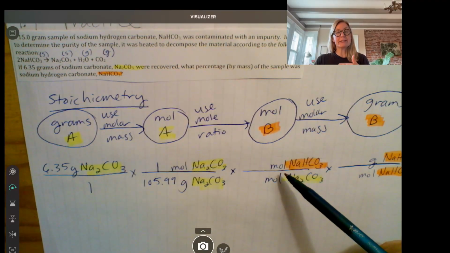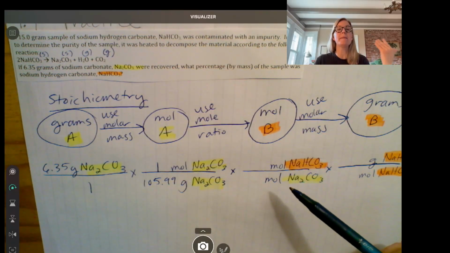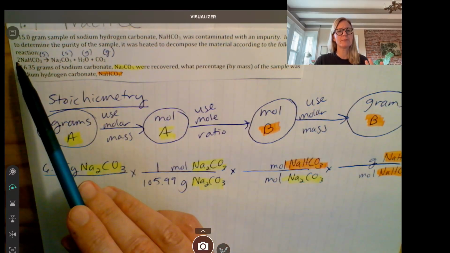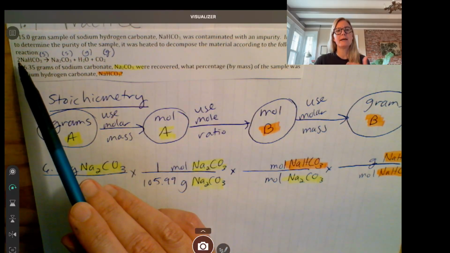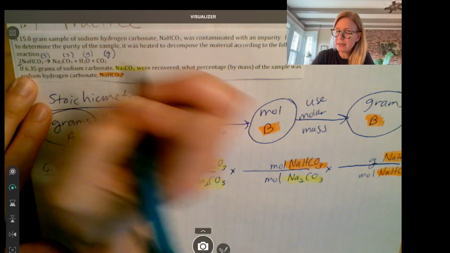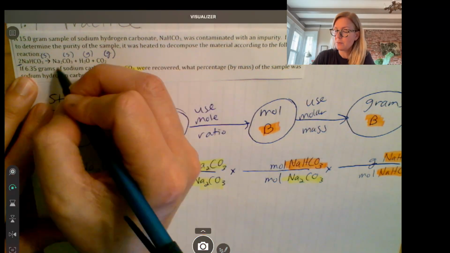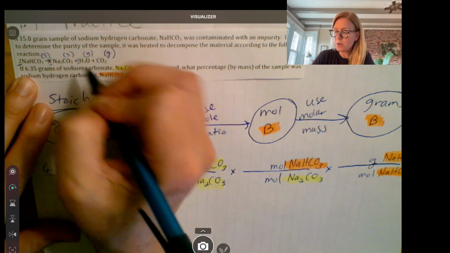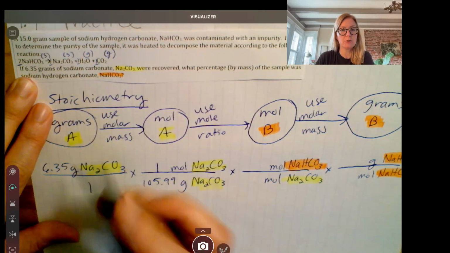Remember, moles does not tell you how heavy, it tells you how many. So for moles, we look at the coefficients. The coefficients are the numbers in front, okay? That tells us how many. So for every 2 NaHCO3s, when there's no coefficient, it's a 1, we get 1 Na2CO3, 1 H2O, and 1 CO2.